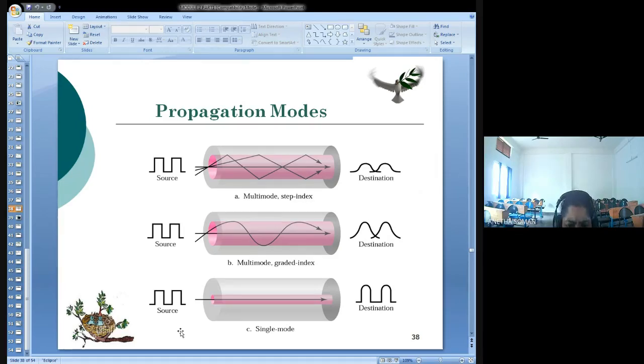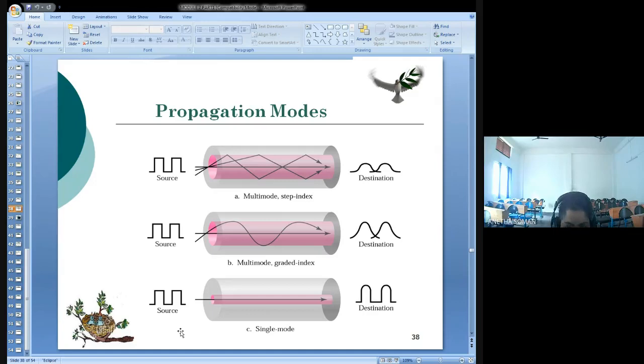Now, when you are considering multi-mode step index, here the diameter of the core, when I tell each word, you should understand what it means actually. The diameter of the core is large when you are comparing with the cladding. You have a core and a cladding. The diameter of the core will be large compared to that of the cladding.